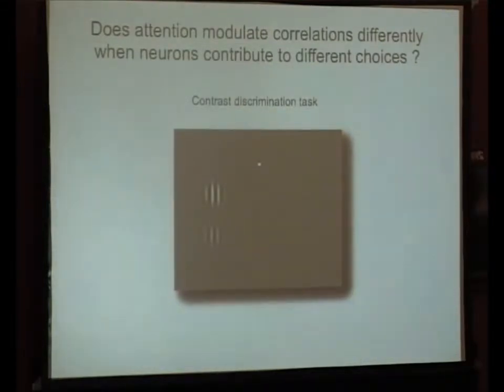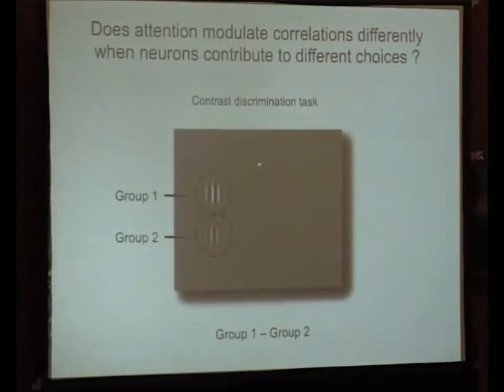So with this idea in mind, we designed a task to ask whether attention modulates correlations differently when neurons contribute information in support of the same or different choices. And for the purposes here, we've decided to use a contrast discrimination task, where the monkey has to look at these 2 stimuli and tell us which is of a higher contrast.